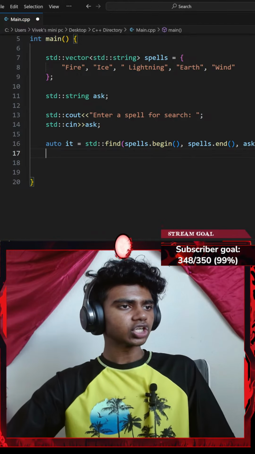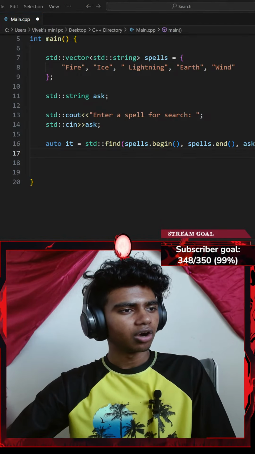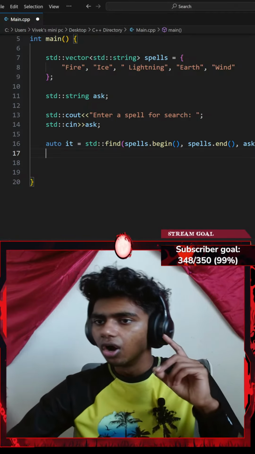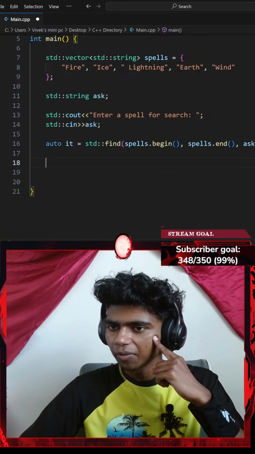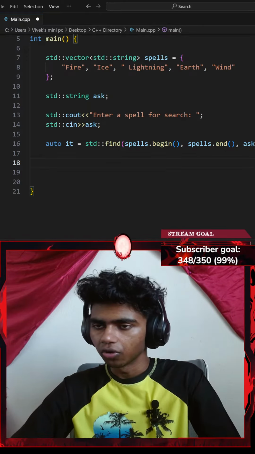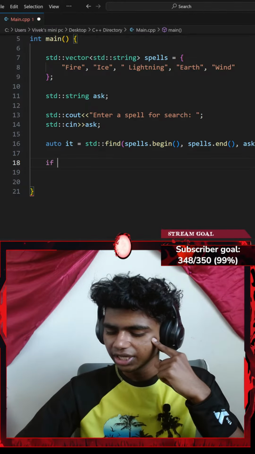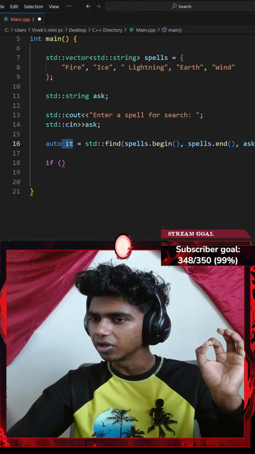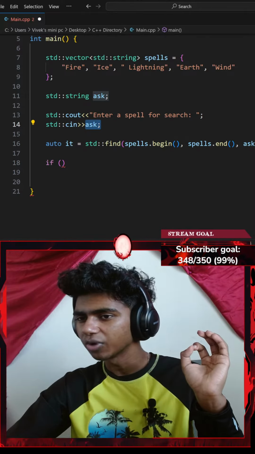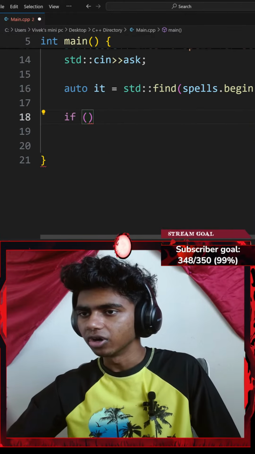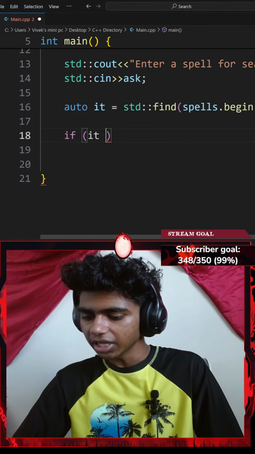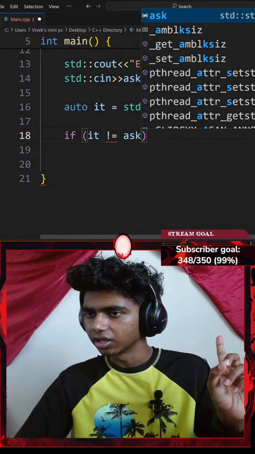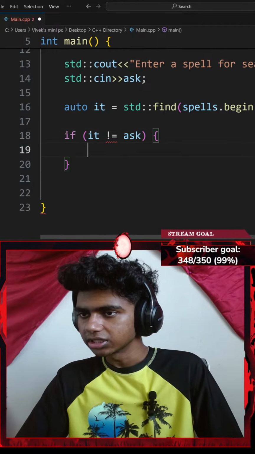Next up, let's read the next instruction. If found, spell found X. If not found, print spell not found in your list. Okay, so after I go with the auto it, I might go with an if statement. So let's see, if a pair of parentheses, I could go with something like if my it variable is not equal to my ask variable. Okay, that does make sense. Let me zoom in a bit though. So if my it variable is not equal to my ask variable, I'm going to do something. Let me go with a pair of curly braces.